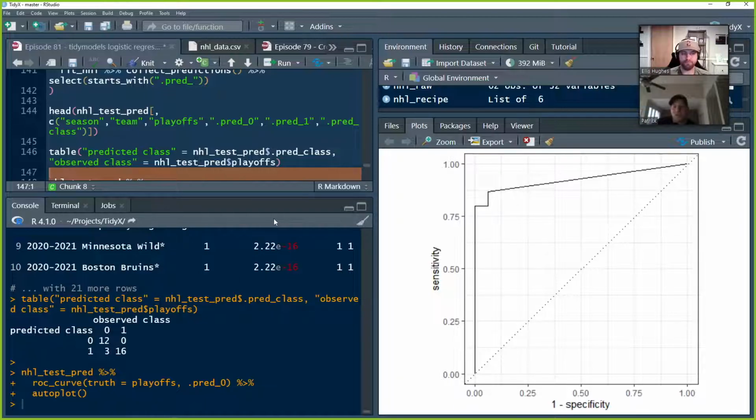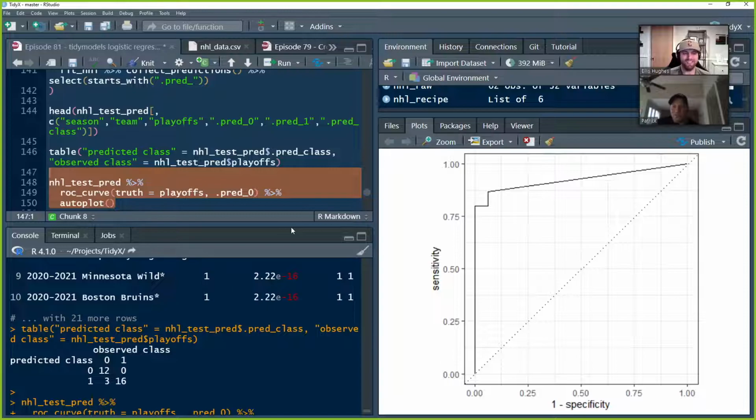Obviously, you can go in and set different thresholds for your prediction, depending on if you want more sensitivity or specificity. Oftentimes, that depends on the cost of getting it wrong, right? True positive or false positive. Probably not a big deal here for predicting whether teams are going to make the playoffs, but if you were doing something in medical research, where there's a higher cost for making a mistake in one direction or the other, you're going to want to change those thresholds and be a little bit more specific.